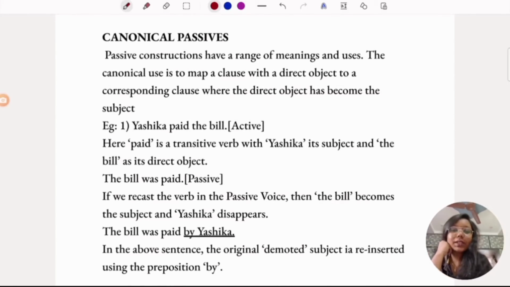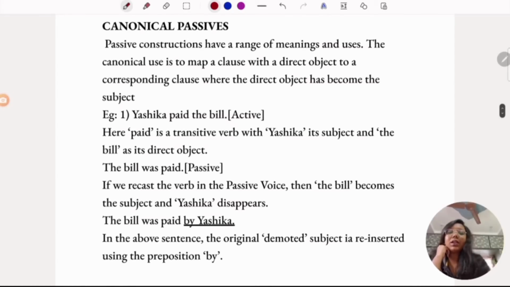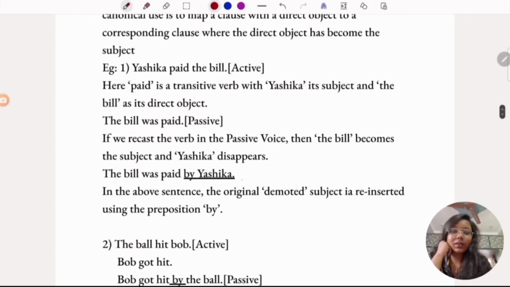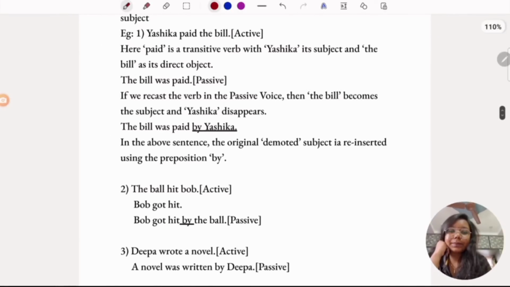Passive constructions have a range of meanings and uses. The canonical use is to map a clause with a direct object to a corresponding clause where the direct object has become the subject. So leave the definitions, just see the example here. Yashika paid the bill. Here paid is a transitive verb. Why? Because it has an object, bill. So it is transitive. And Yashika is the subject, the bill is the direct object. And in the passive, it becomes the bill was paid.